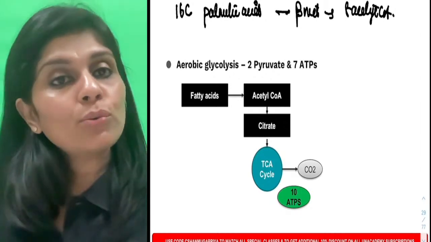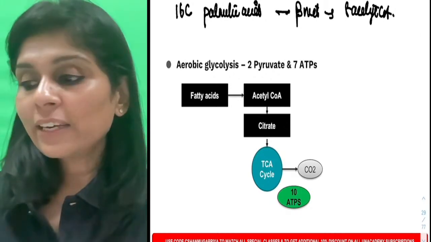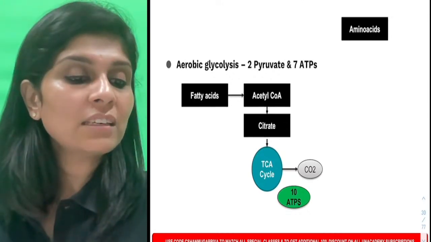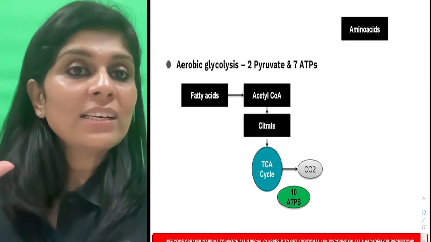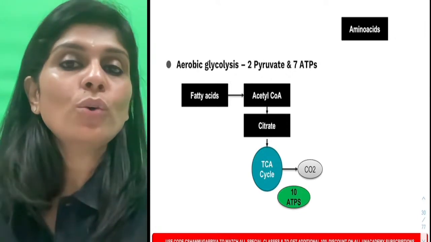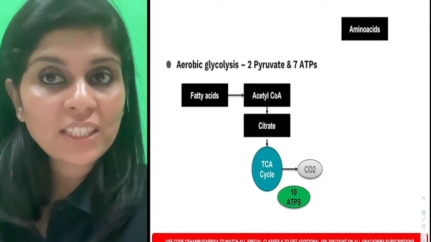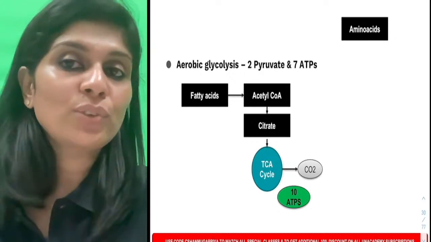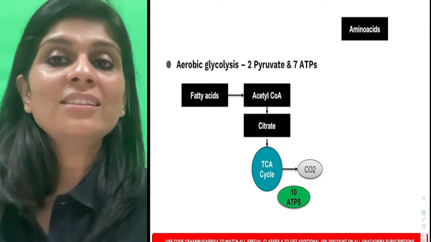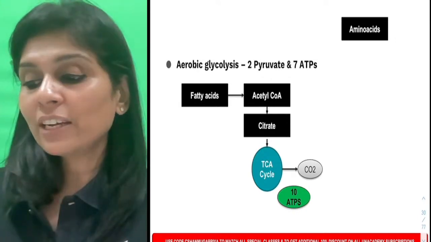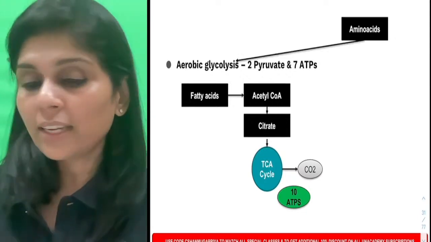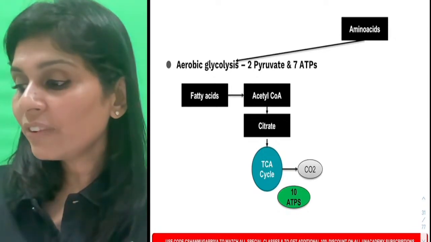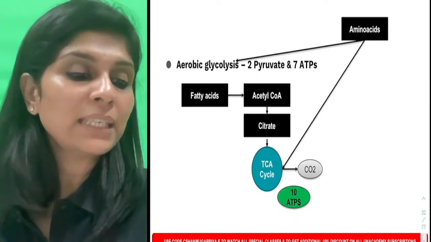Now what if it's a protein diet? Protein diet will give rise to amino acids. And what is the fate of these amino acids? All amino acids on oxidation. Please continue watching the series of lectures for FMGE. I will be telling you in detail about what happens to every amino acid. For now, all amino acids on oxidation either give rise to a glycolytic intermediate or they give rise to a citric acid cycle intermediate.